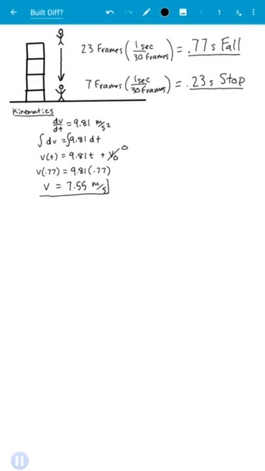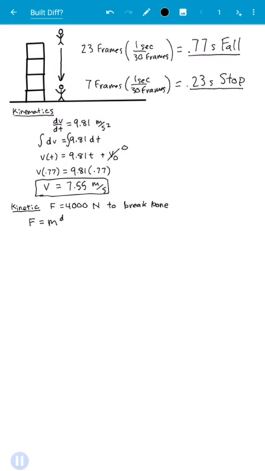So that's the final velocity right before impact, and since we're now moving on to the impact section, we're going to use kinetics to calculate the force on the body. Now's a good time to take note that it takes about 4,000 newtons to break the average person's femur, which is the strongest bone. That will be what we're comparing to.